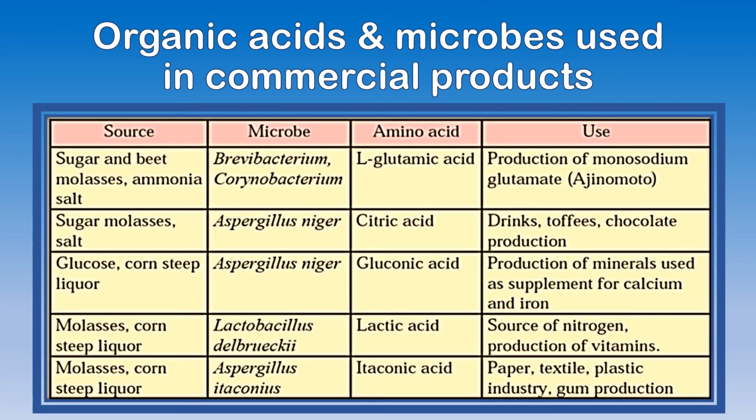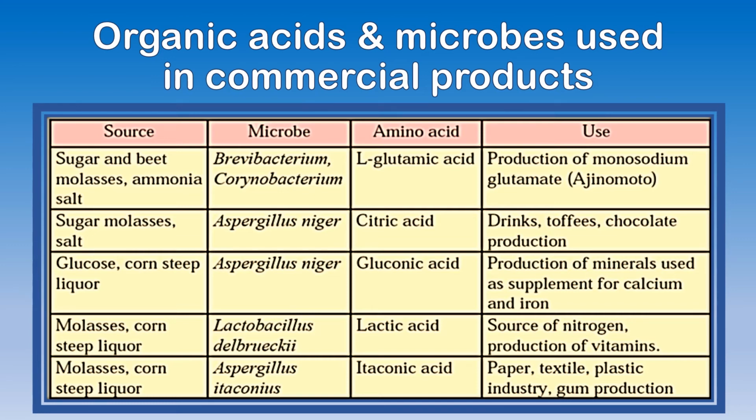It has to be read as follows: the source or the food, the bacteria or the microbe used, the acid produced, and what is the use. For example, sugar, molasses and salt, the microbe is Aspergillus niger. The acid is citric acid, which is used in drinks, toffees, chocolate production.